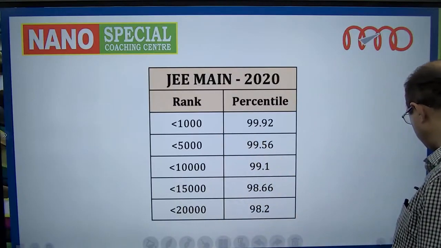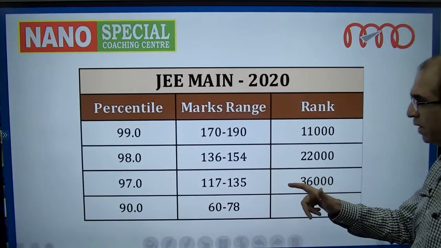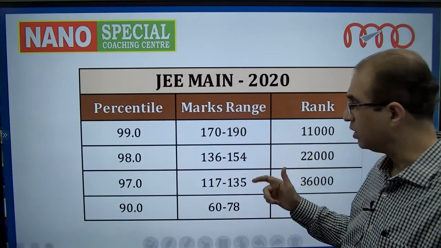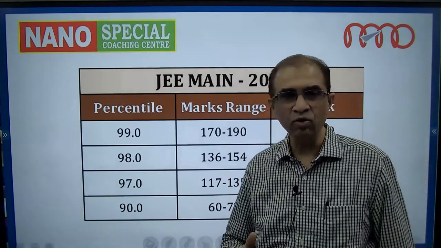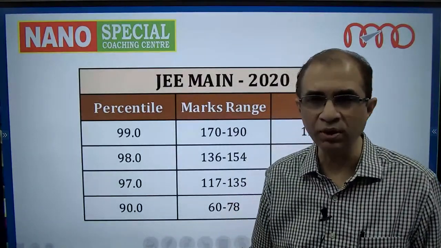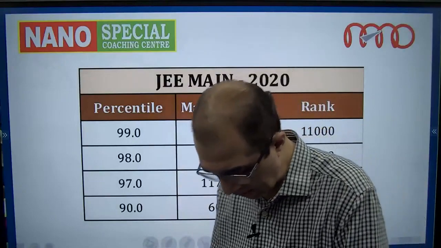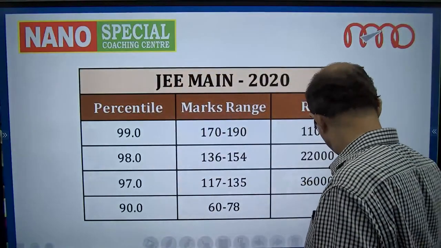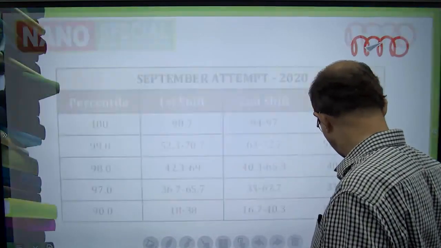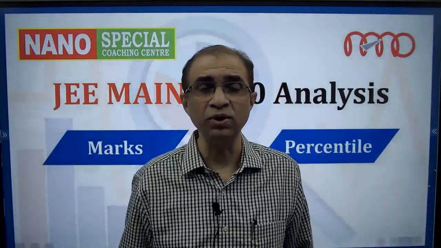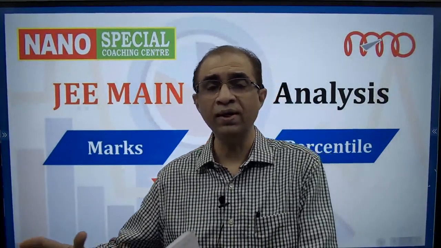But the most important thing is what I mentioned, the marks range to get that particular rank. So keep this in mind while you are doing your preparation for the JEE Mains exam. Okay. So this will tell you clearly in terms of what marks you should get to get a seat in